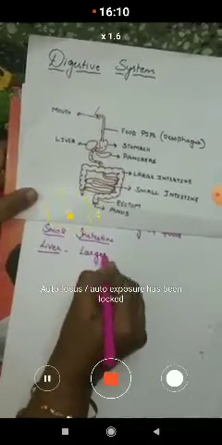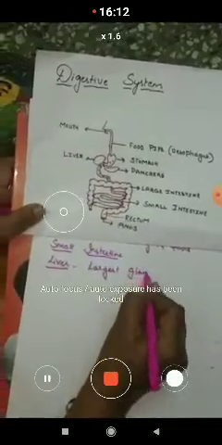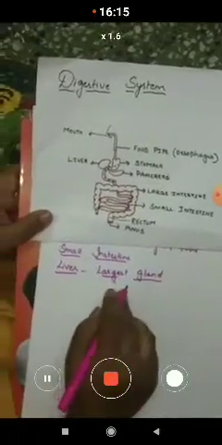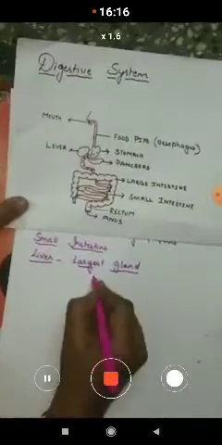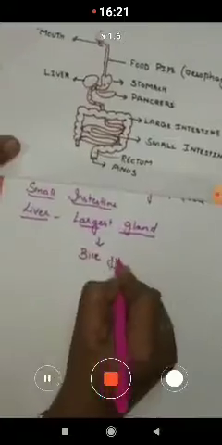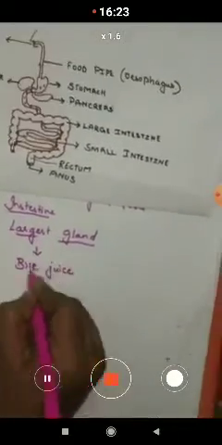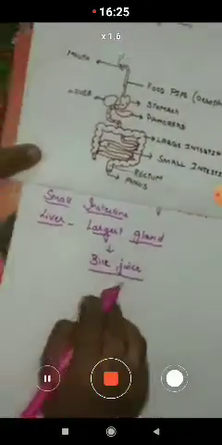So you keep in your mind, children, the liver is the largest gland present in our body. This liver produces bile juice. This bile juice helps in the digestion of the food.